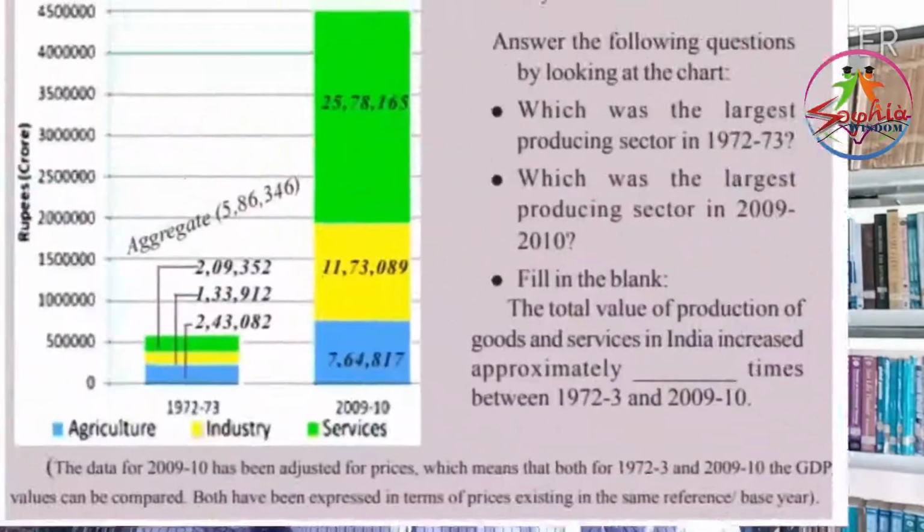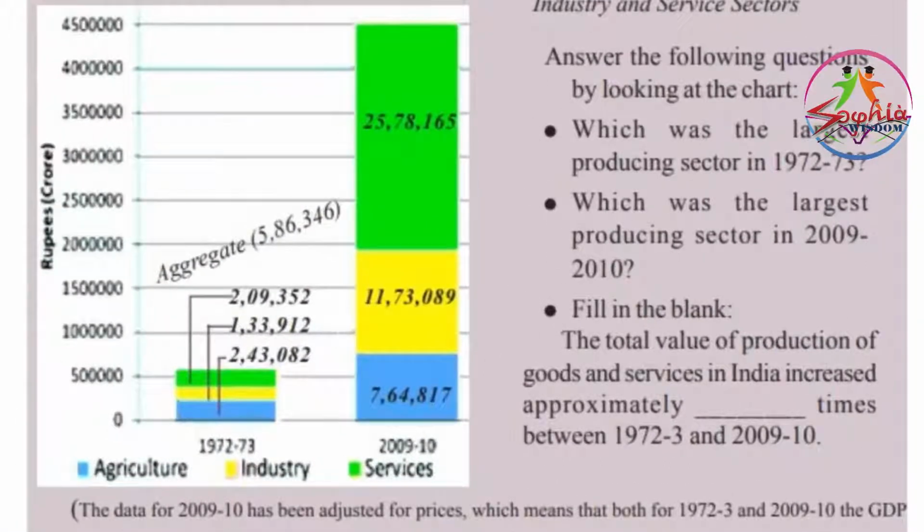Here is a table given on page number 30, which is talking about the value of GDP for India for two different years, that is 1972 to 73 and 2009 to 2010.